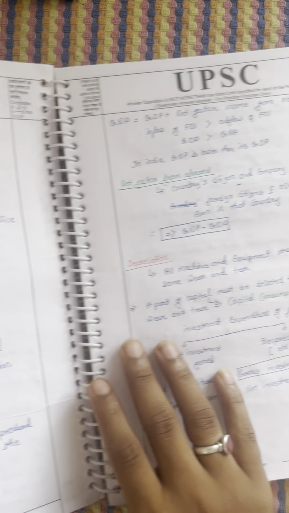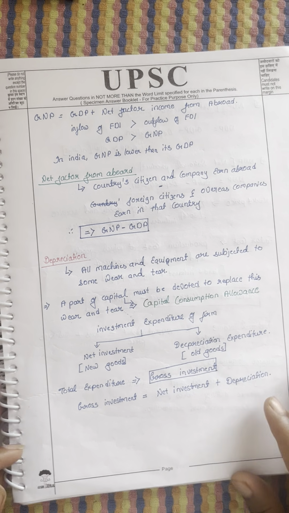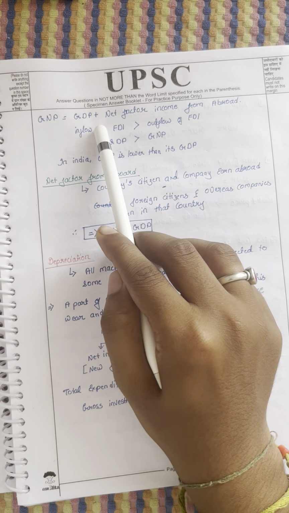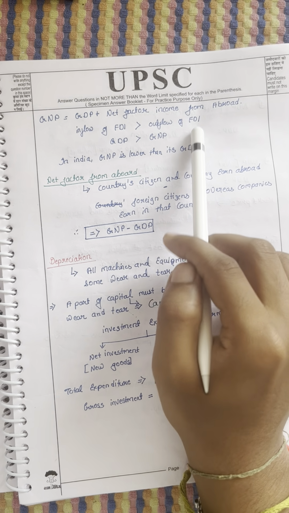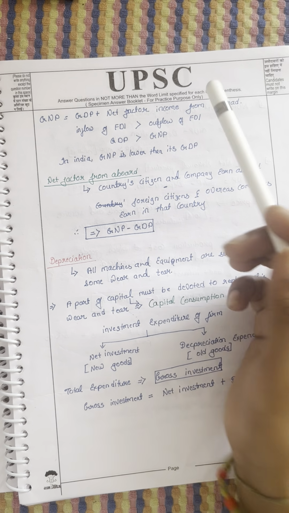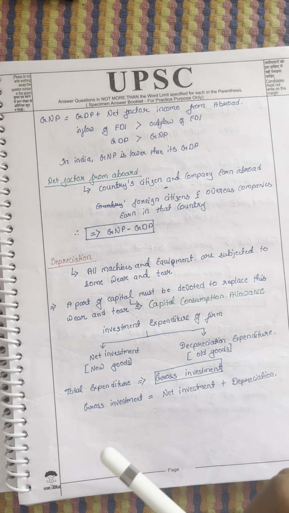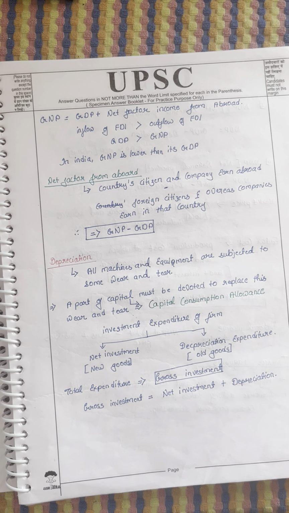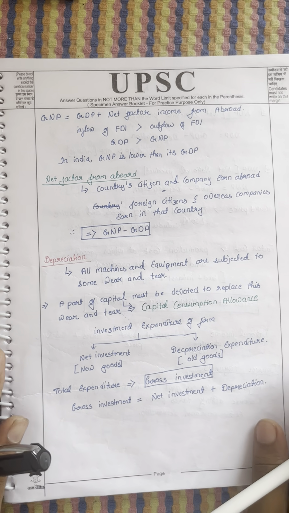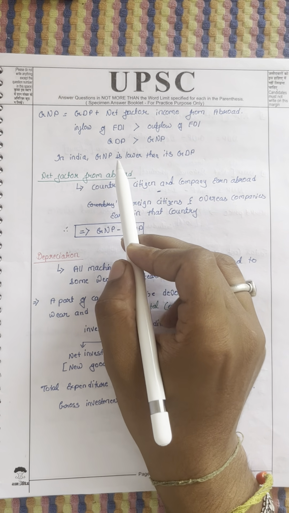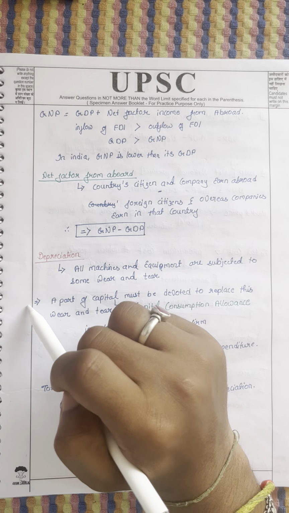Okay, let's come to the formula. GNP equals GDP plus net factor income from abroad. Net factor income means how much income I am getting from abroad and how much income is going to abroad. In India, always remember, GNP is always lower than GDP.